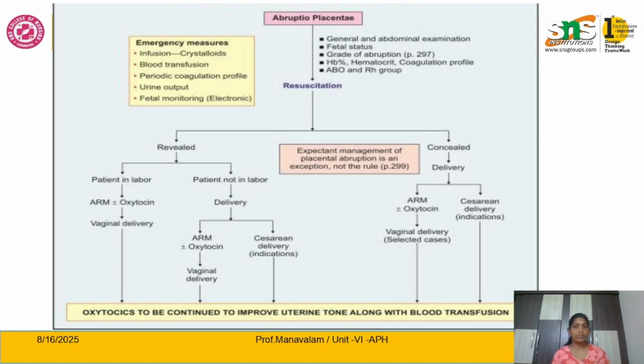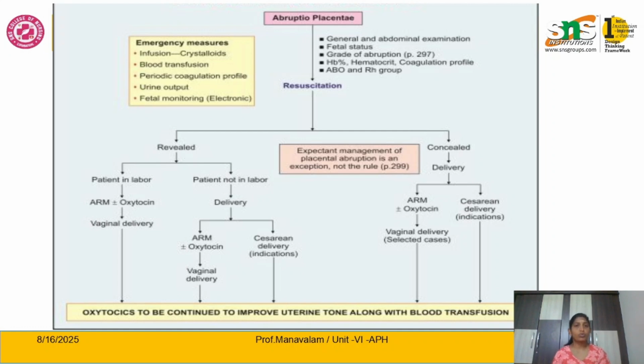Next, we do basic blood investigations, and coagulation profile monitoring is very essential in this condition. If the mother is in grade 3, we start resuscitation procedures. At the same time we take certain emergency measures. We infuse crystalloid solution to stabilize the mother's condition hemodynamically and get ready for blood transfusion.